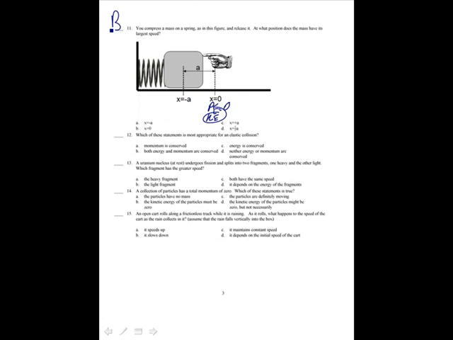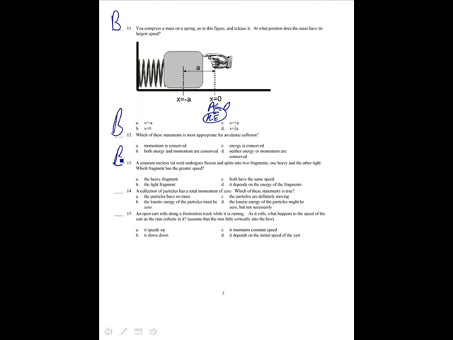Which of these statements is most appropriate for an elastic collision? In an elastic collision, like the collisions between gas molecules, for example, energy and momentum are conserved. That's B. A uranium nucleus at rest undergoes fission and splits into 2 fragments, one heavy and the other light. Which fragment has the greater speed? They both have the same momentum, so the smaller fragment, the lighter fragment, has the greater speed.